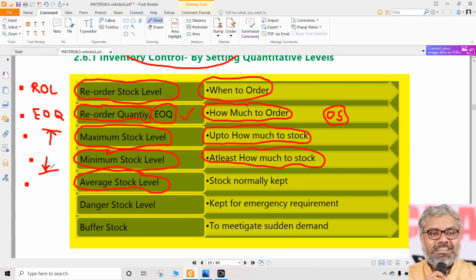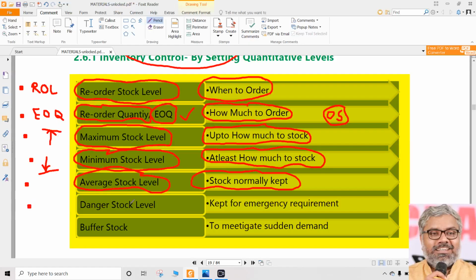These are set. Average stock level, where will it be? Somewhere between these two. Sir, where exactly? We don't need that. That doesn't matter. Somewhere in between minimum and maximum there will be an average stock level. That is the stock normally kept. Sometimes we call that normal stock level or average stock level. Normally, how much stock is kept? Once again, it is not an exact number. On any day if you go to the godown and see, will the stock be equal to average stock level? No, sir, not possible. It is just an indicative level of how much stock is maintained in the godown on an average. That's all, not real. Minimum and maximum are proper limits. Average stock level is only an indicative of somewhere in between minimum and maximum.